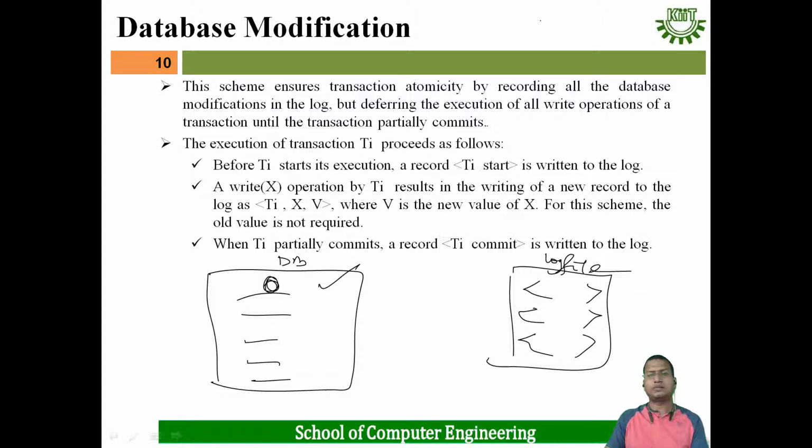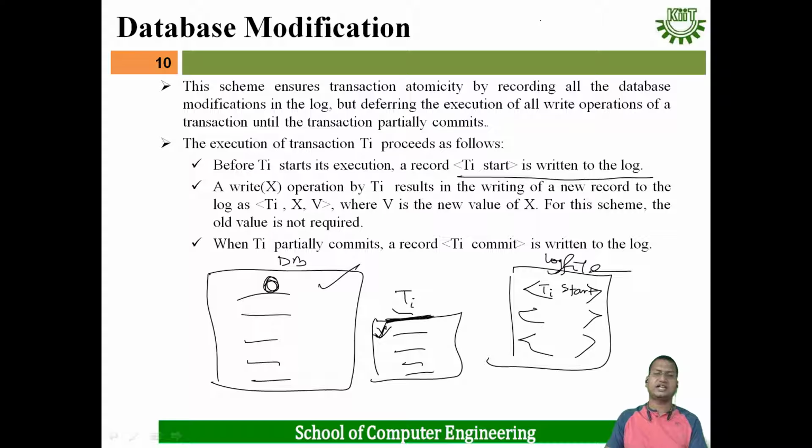Then the execution of transaction Ti proceeds as follows. Before Ti starts its execution, a record Ti start is written to the log file. Suppose transaction Ti wants to execute some instructions. Before starting to execute the first instruction of transaction Ti, what will it do? It will first write Ti start in the log file. That means transaction Ti has started its execution. Then a write X operation by Ti results in the writing of a new record to the log like this, where V is the new value of X. For this scheme, the old value is not required.